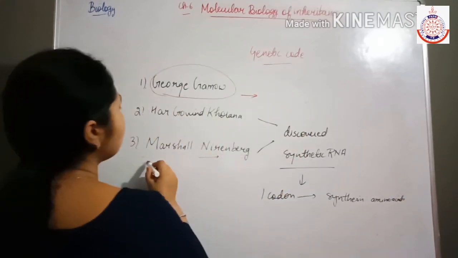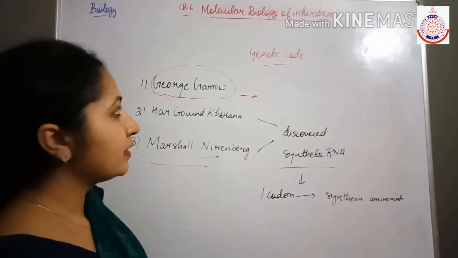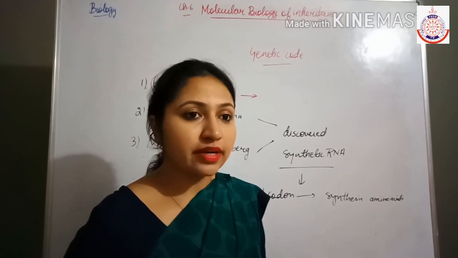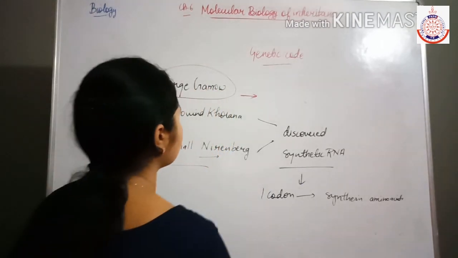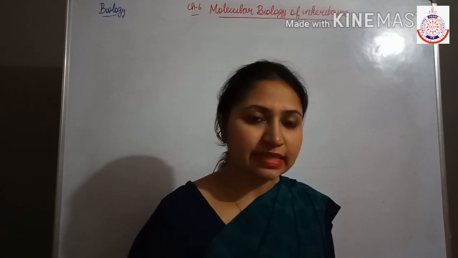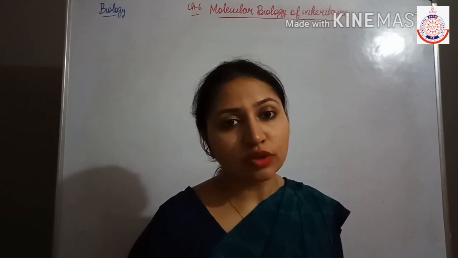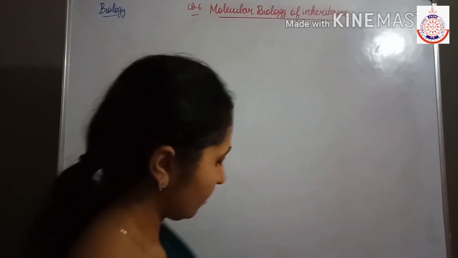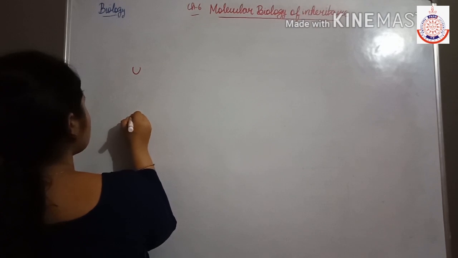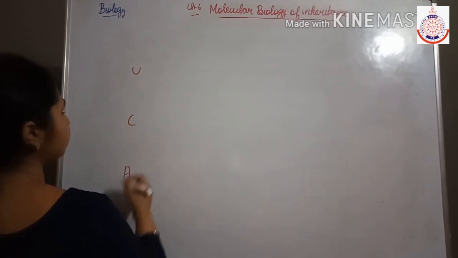So the names of these scientists are very important, you have to learn this. And next we will learn how we can prepare the genetic code. Now students, next we will discuss how we can prepare the genetic codon table. So first you have to write U, C, A, G in this manner.